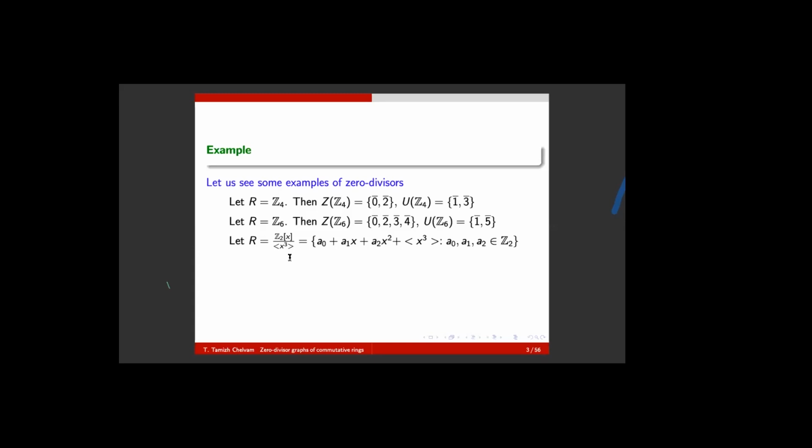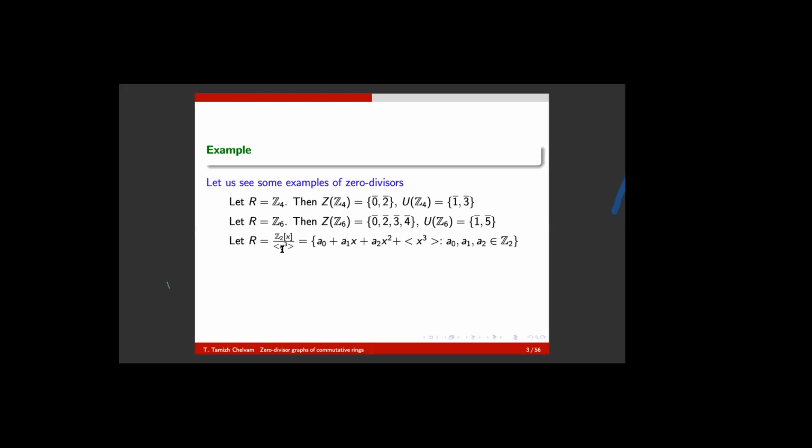Please note that the ideal generated by X cube means X cube and its multiples, X cube plus X cube, 2X cube, and so on. Because X cube is in the ideal, X times X cube is an element of this ideal, X to the power 4 is an element of this ideal, and so on.